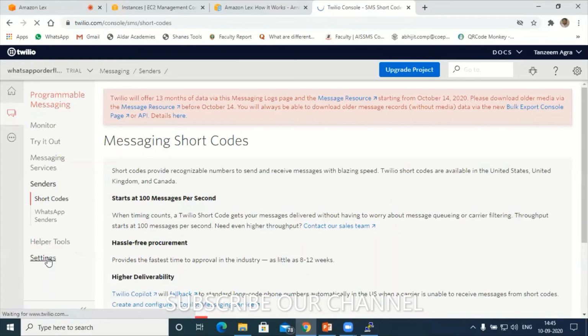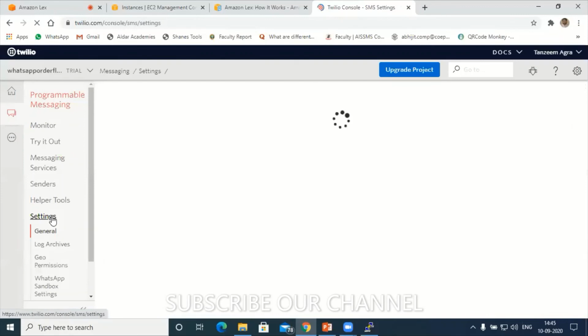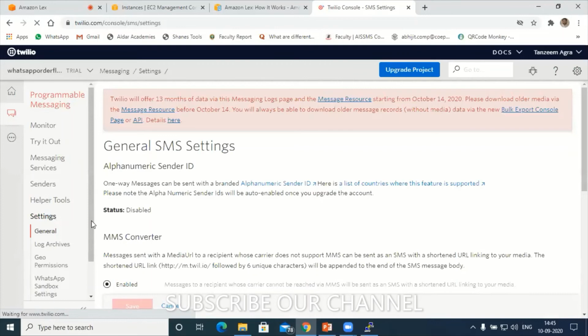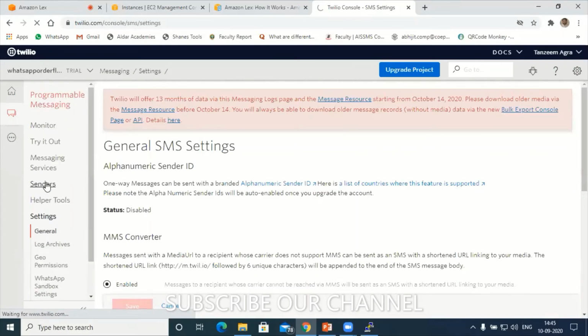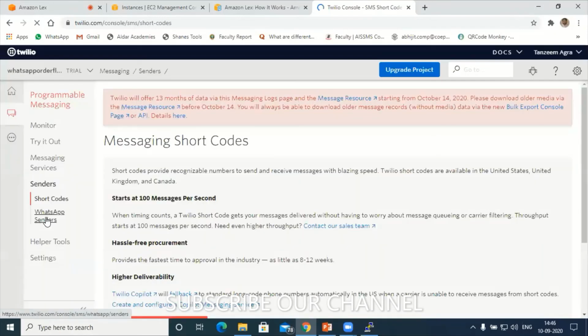Under senders, WhatsApp senders. Hold on. So under senders, there is an option called WhatsApp senders.